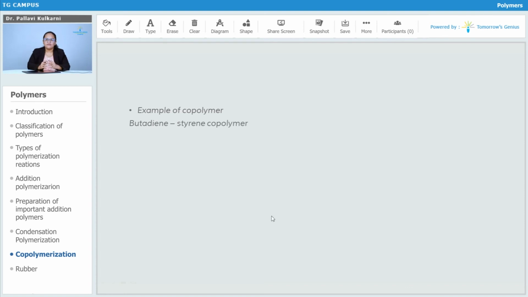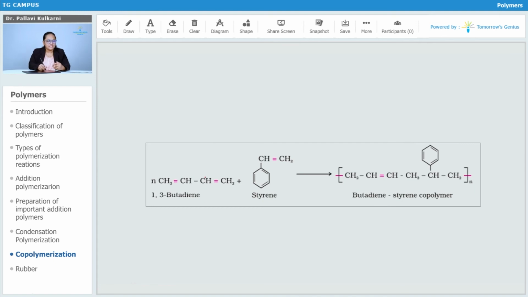Let us see one example of a copolymer. It is the butadiene styrene copolymer. You can see one monomer is butadiene, 1,3 butadiene, and another is styrene. You can see the structure of butadiene, which is 1,3 butadiene, because if we count the carbon numbers from this side, 1, 2, 3 and 4, the double bonds are present at positions 1 and 3. Therefore, this is called 1,3 butadiene.